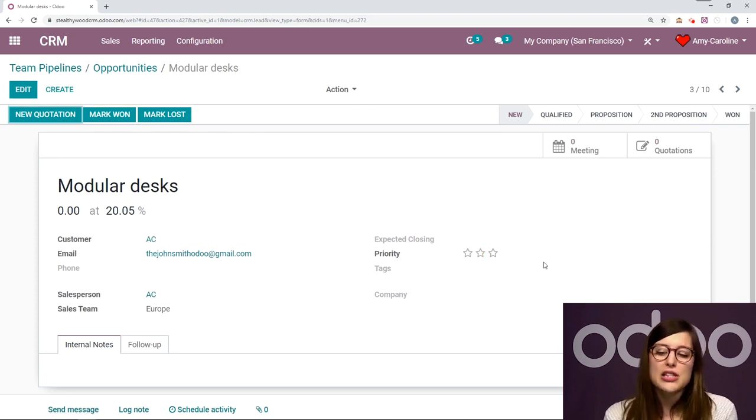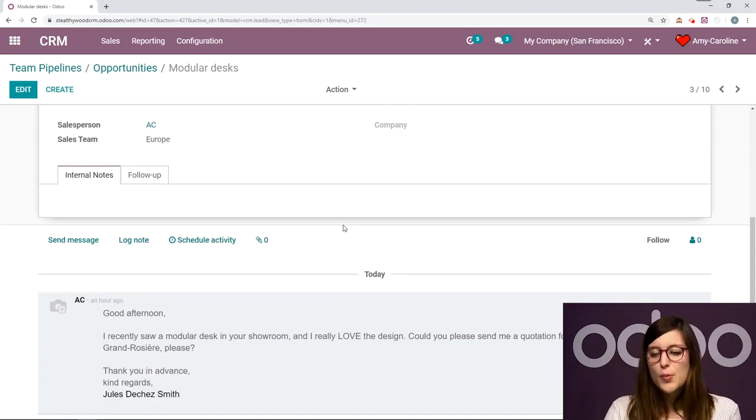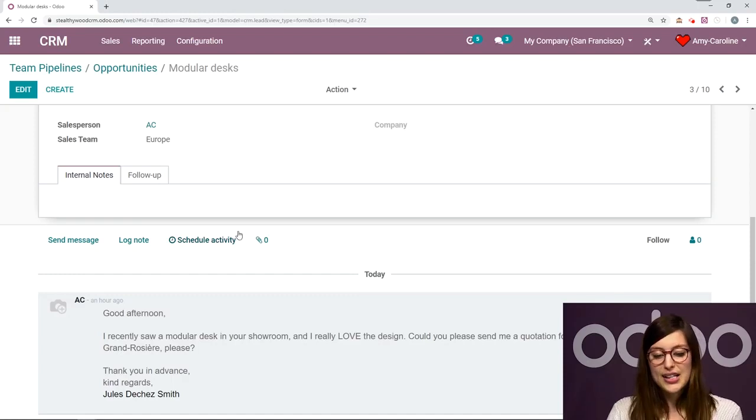But actually, I want to be sure that I nurture this opportunity. I don't want to forget about this person, so I'm going to schedule some activities for myself. So if I go down to the chatter, all right, and if I zoom out, I'm going to see the chatter on the right side of the window rather than below the opportunity as I have here. I can schedule an activity.